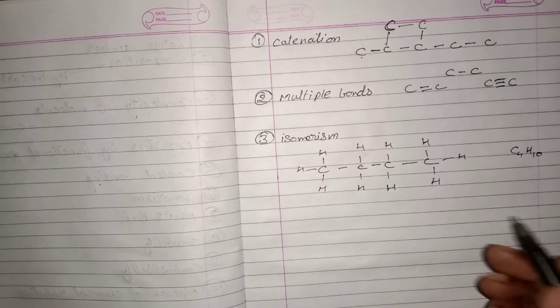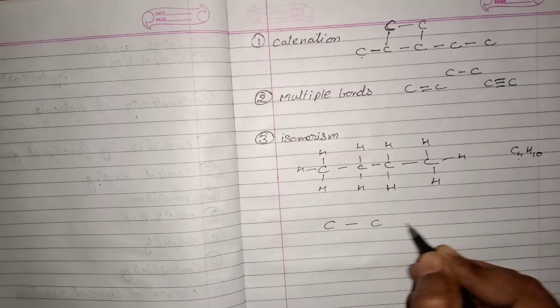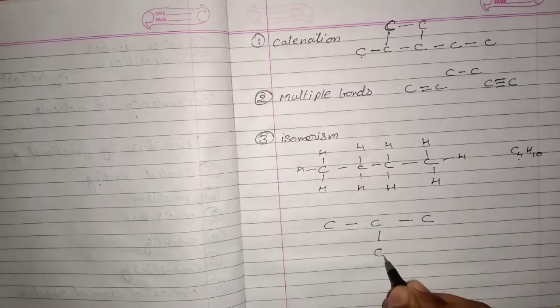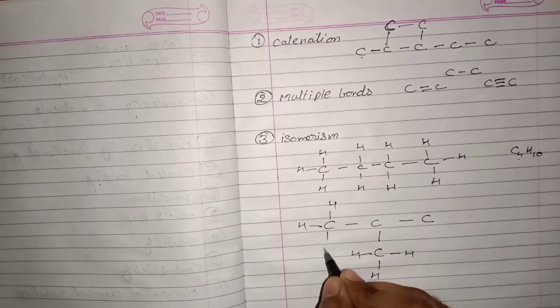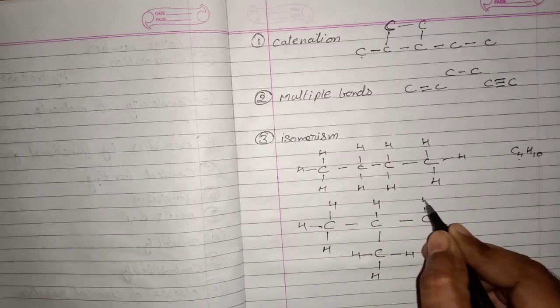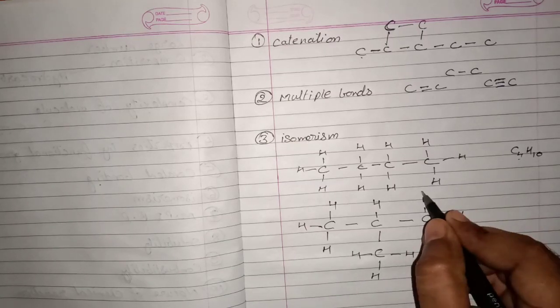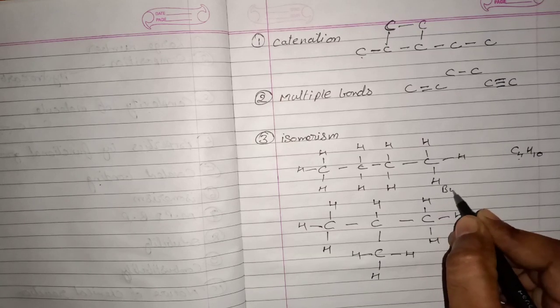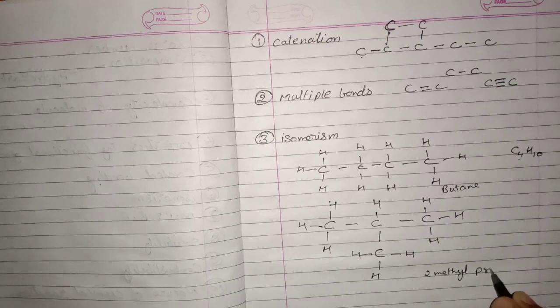Now this C4H10 can be represented by another formula like C bond C bond C, with another C bonded, then H, here H, here H, H, then H, here again fill up all the valencies with H and H and H. Now this can be named as what? Butane, and this can be named as 2-methyl propane. So this is the difference.